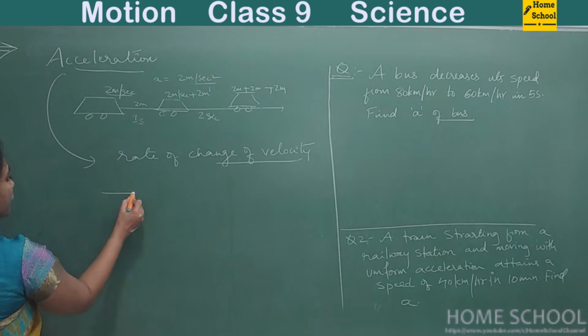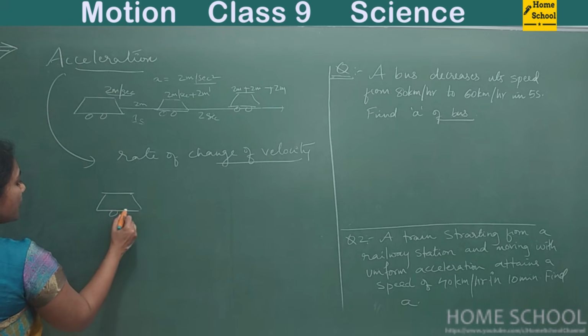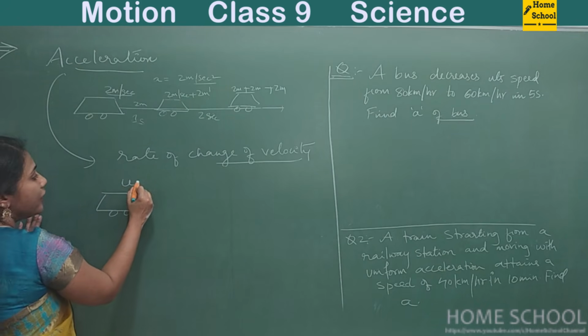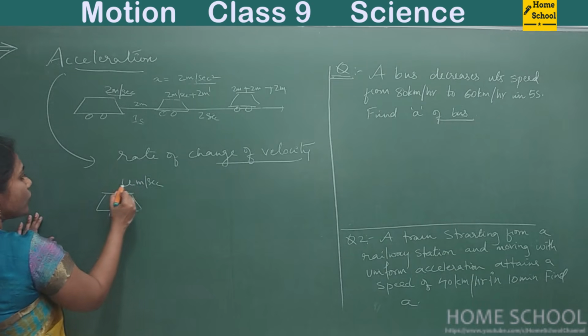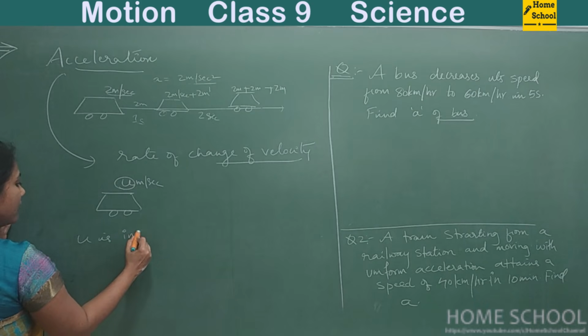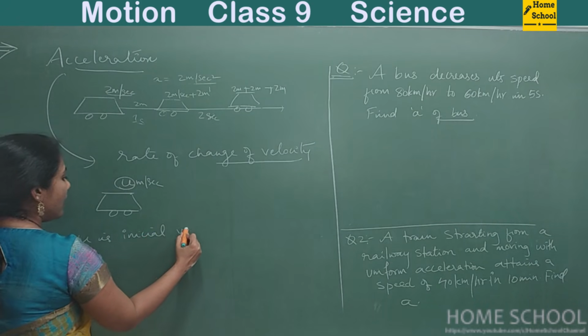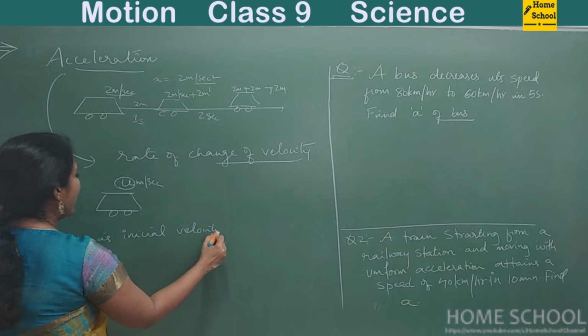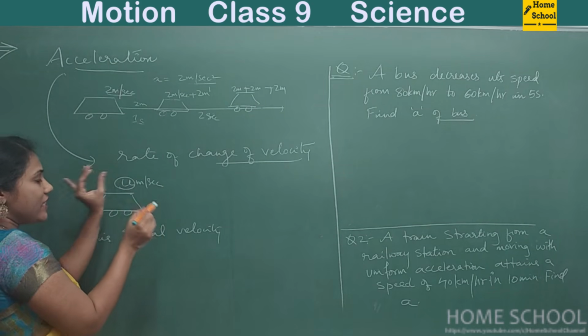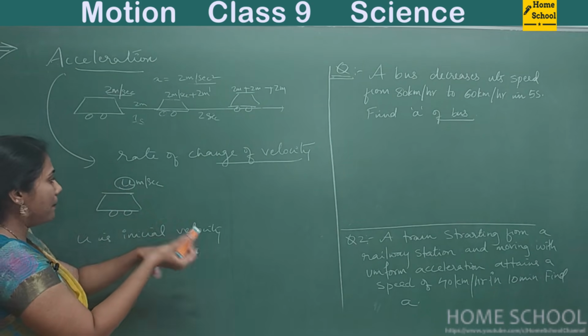Imagine you have an object or a car which is moving with initial velocity u meters per second. So what is u here? u is initial velocity. It started its journey with some speed, that is u meters per second.